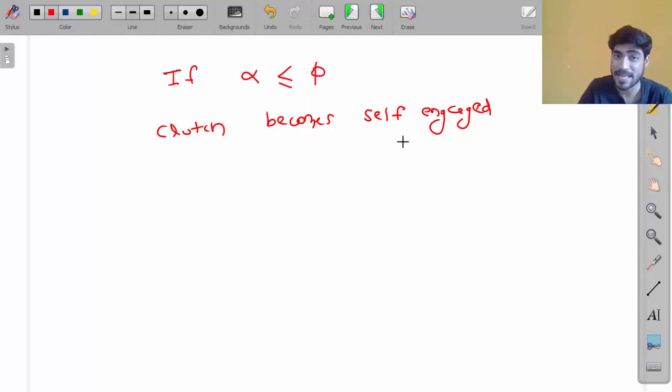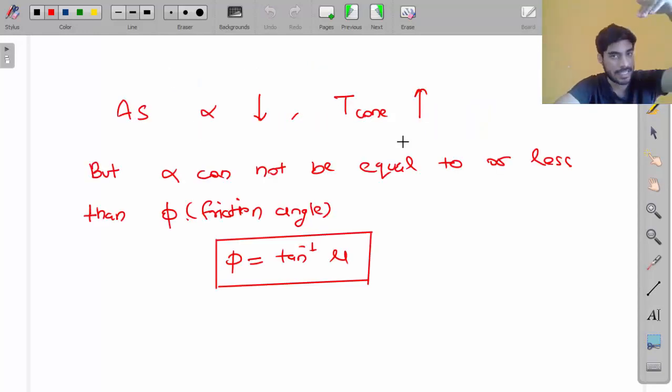What is self-engaged? In order to engage the clutch, we need some axial force. But if you don't need any axial force, then it is called self-engaged. So clutch should never become self-engaged. Just like brakes. In case of brakes, sometimes the brake becomes self-locked, right? In the same way, clutch becomes self-engaged, and even if you apply any load, it does not disengage. So alpha should be less, but it should always be greater than phi, my friend.